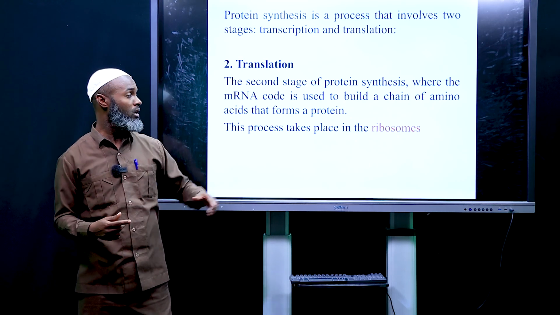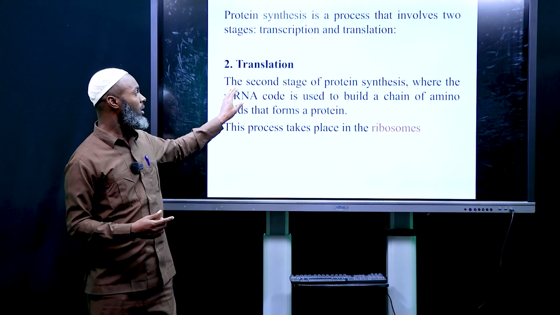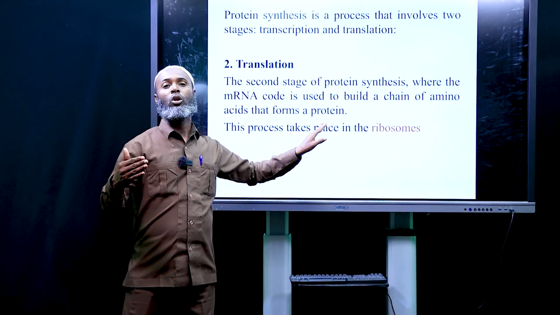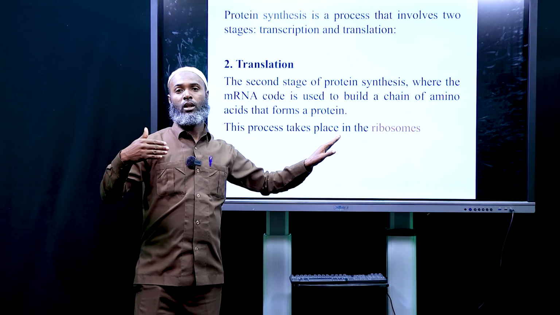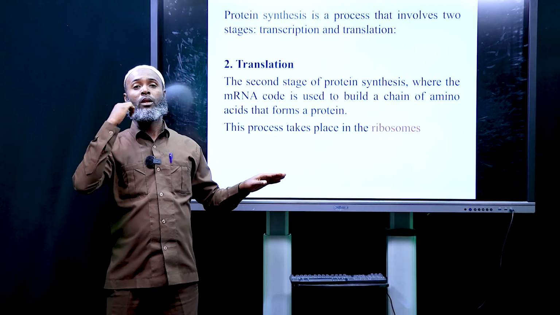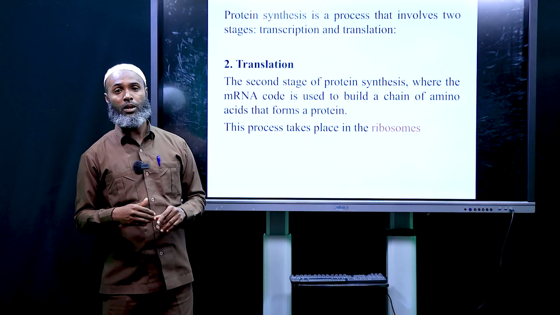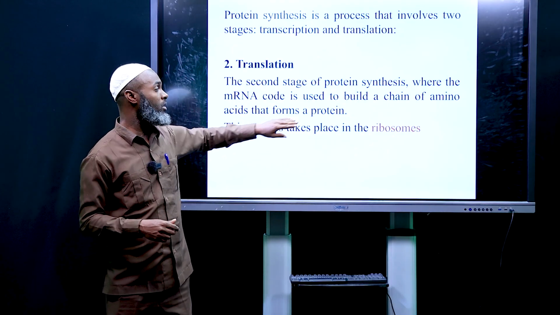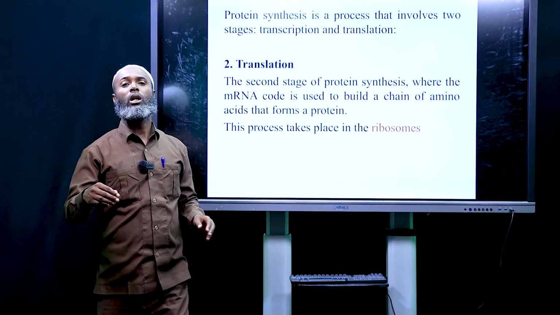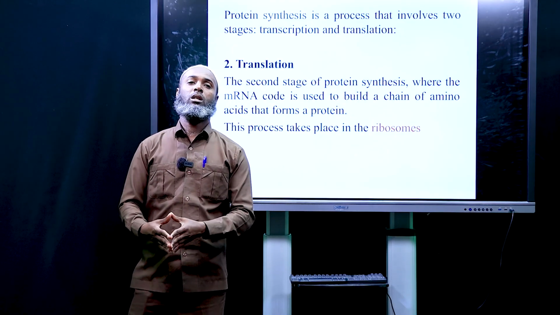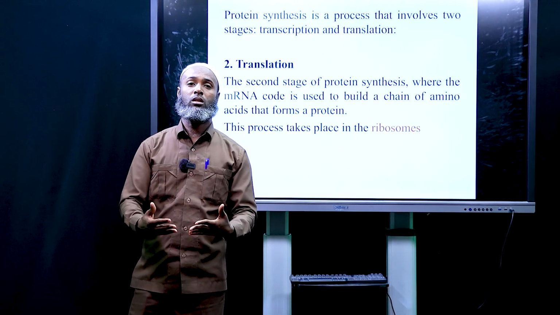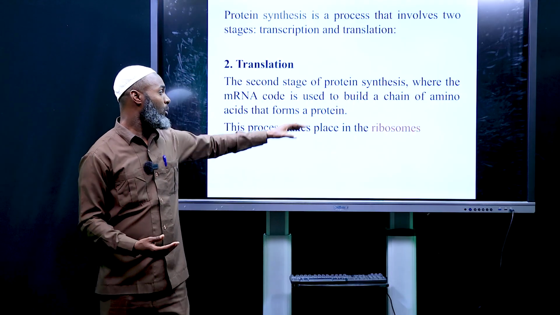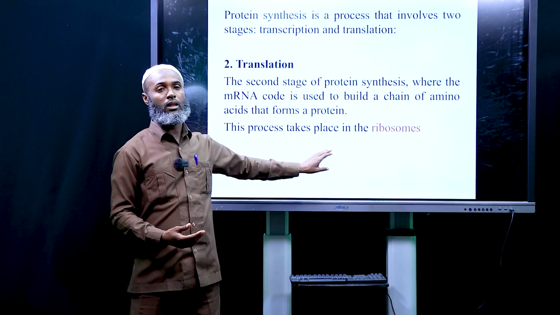Messenger RNA has a code which is copied during transcription from DNA, and this code is used to build a chain of amino acids. And you know that proteins are made up of amino acids. This process takes place in the ribosome.